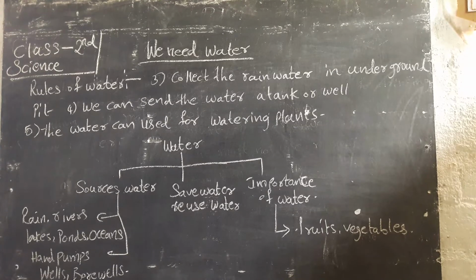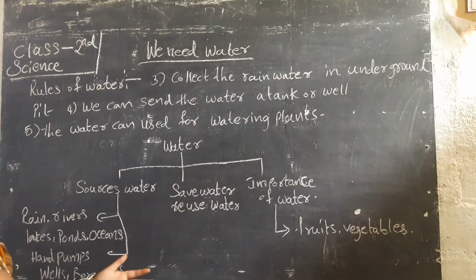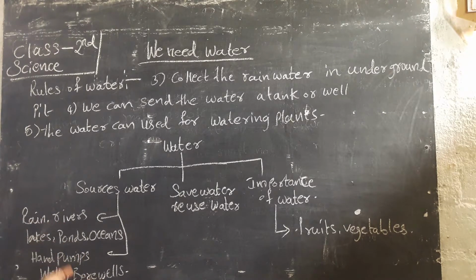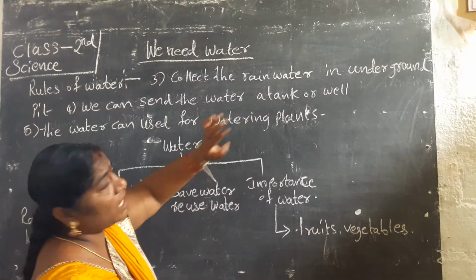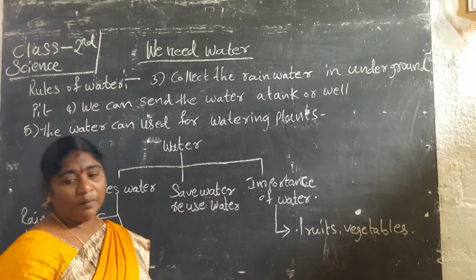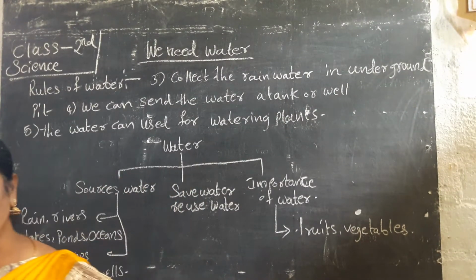Okay children, next rule of water. The third one is to collect rainwater in an underground pit. Pit means we have to arrange one tank or well where we can send the water. Then the water can be used for watering plants. This is the rule of water. Pit means a large hole in the ground.